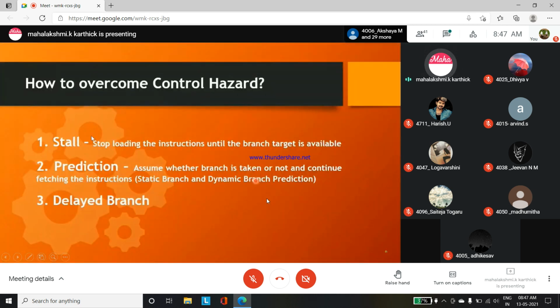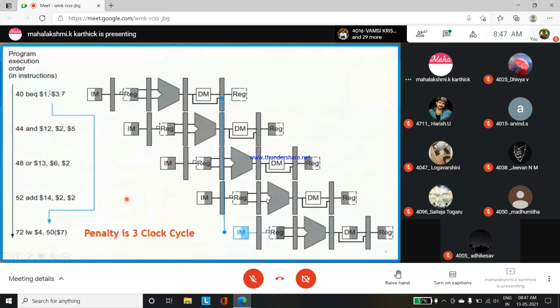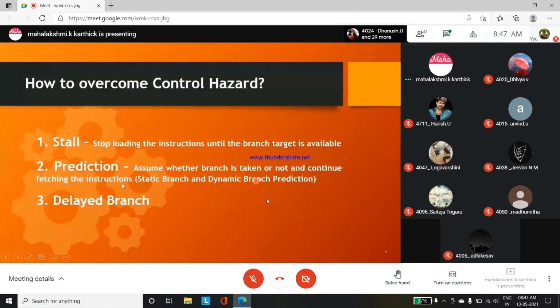So first, how to overcome the control hazard? The first step is to stall. Stall is nothing but stop loading the instruction until the branch target is available. Here in this case, the branch target address is available only after the 3 penalty clock cycles. We are able to get the target address of the first instruction. Until then, the other instructions should not be in the pipeline stage. So what to do? Predictions.